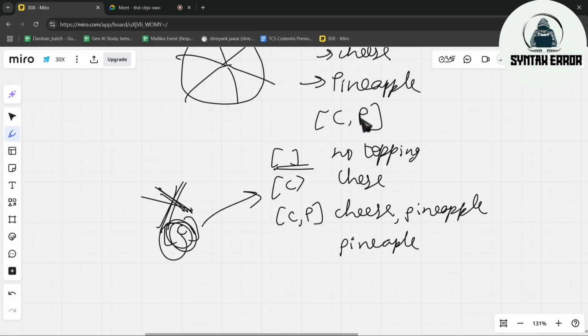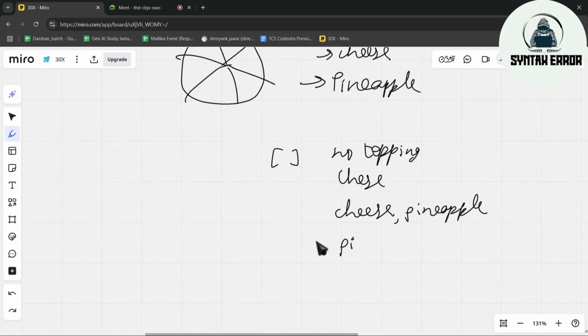When you raise your index and start from P, again, I will explain again. You have C and P. C is cheese, P is pineapple. You have 2 options. Currently you start from an empty array. You don't have anything, no toppings.